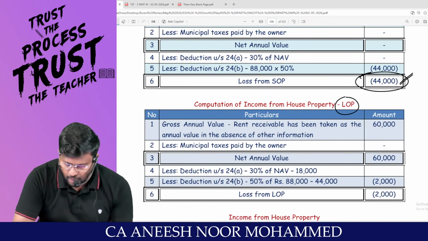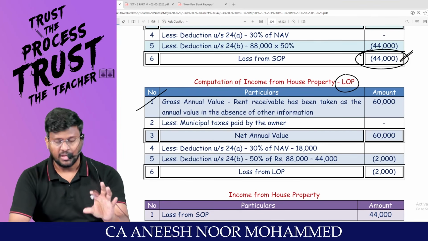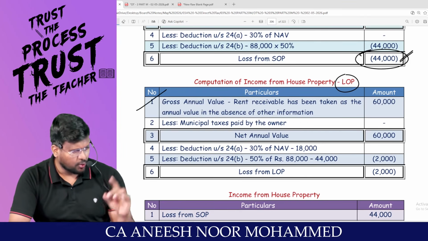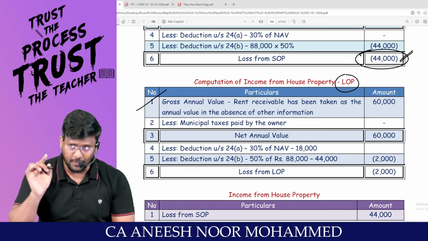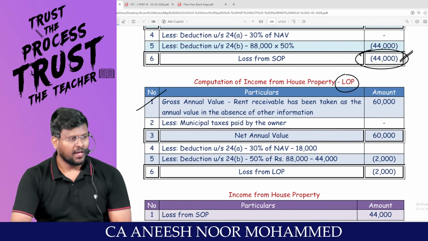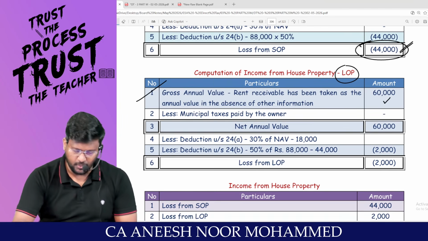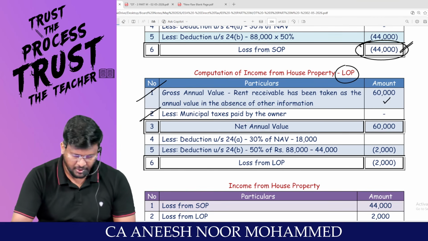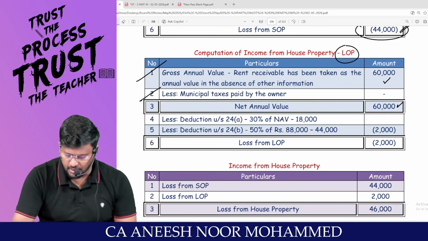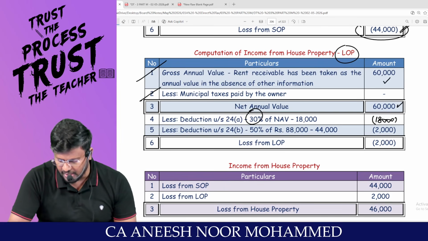Come on, man. Let out property. Sir, gross annual value. What is the monthly rent? 5,000. Is the cash system applicable for the let out portion? No. Because accrual system will be applicable. Because expected rent or actual rent received or receivable, whichever is higher, 60,000 rupees is the gross annual value. Less: local taxes, no information has been given in the question. Sir, you will be getting the net annual value of 60,000. On that 30%, which comes to 18,000 rupees, is the deduction under 24A.